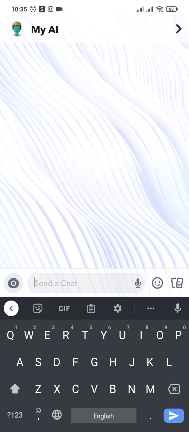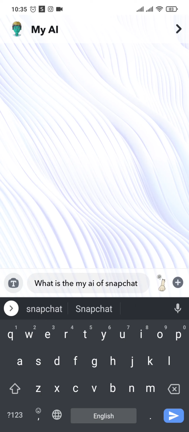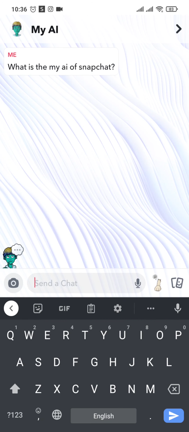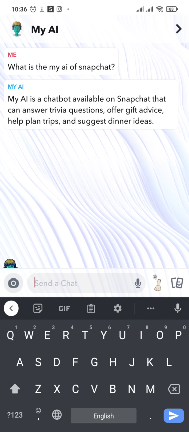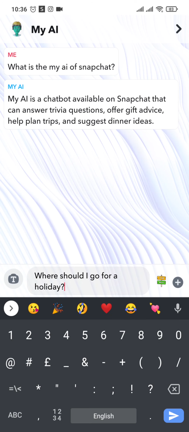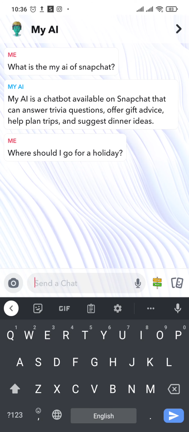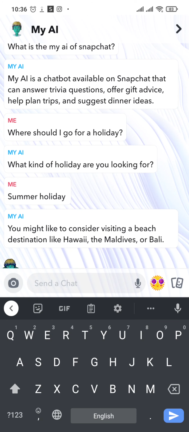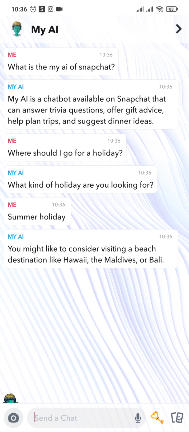But make sure that the sentence that you enter is clear and make sure that you do not enter any jargons. So you can type in any question and hit send. And the My AI chatbot will answer it immediately. And there you go. That is the way that you can talk to My AI on Snapchat.